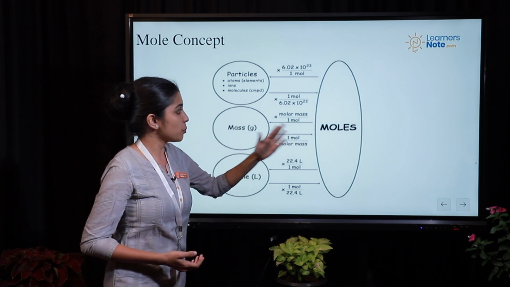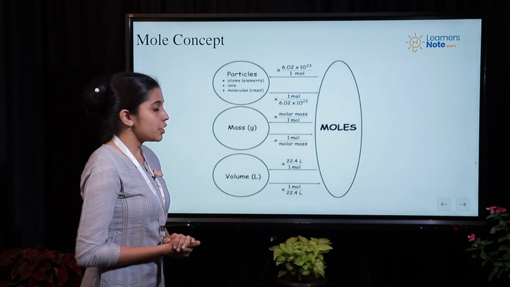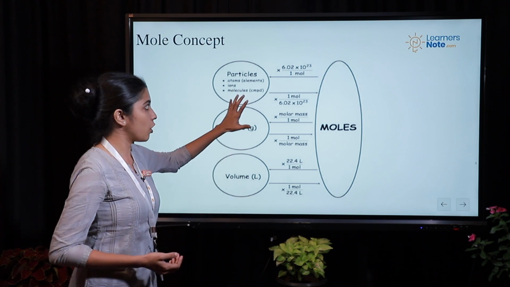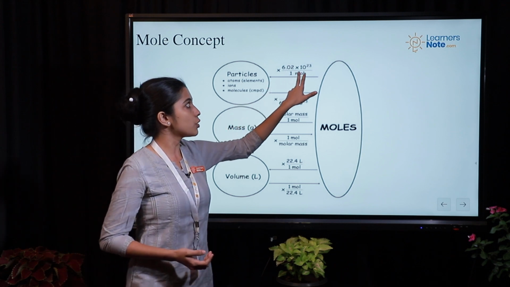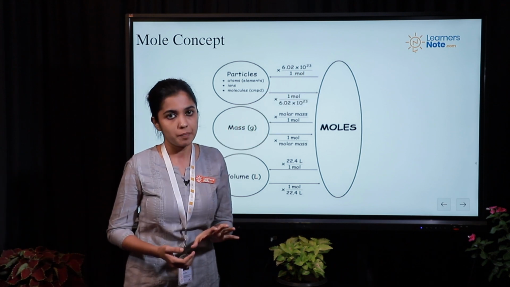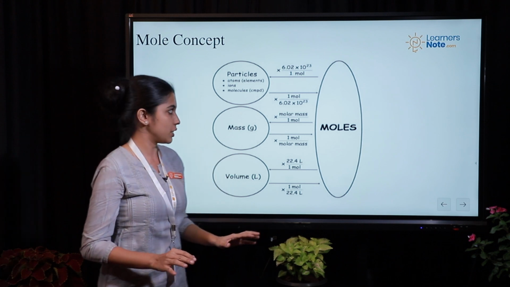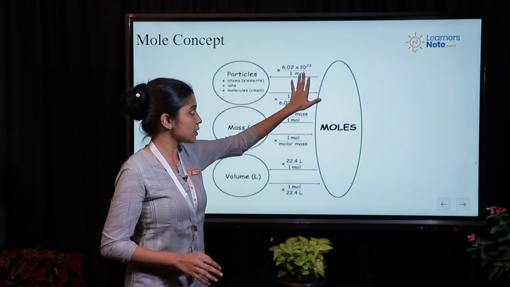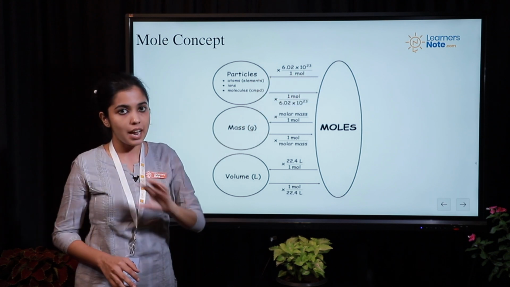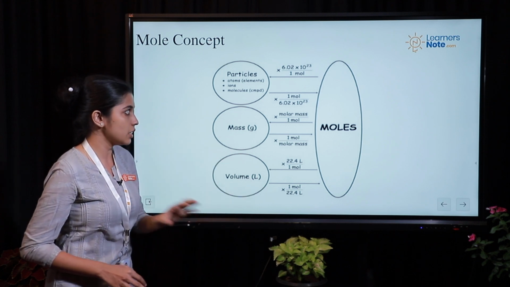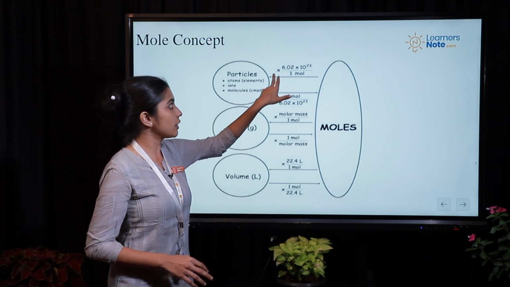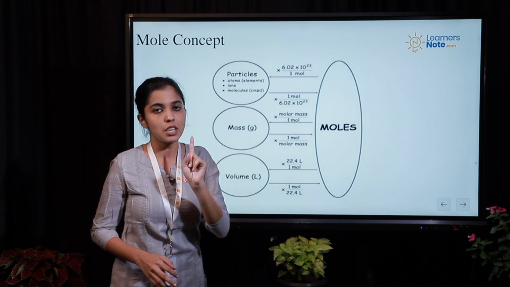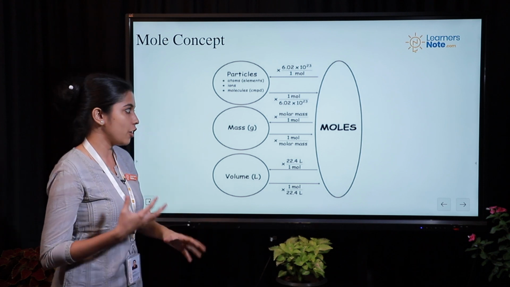If you are trying to explain the mole concept in terms of particles, you can say that 1 mole of any compound or any atom or any molecule will contain 6.02 into 10 raised to 23 particles. That is true for all the conditions. So if you say 1 mole, it definitely has 6.02 into 10 raised to 23 particles. It can be atoms, ions or molecules, it does not matter. And if you say there are 6.02 into 10 raised to 23 particles, then it means that the substance is 1 mole. This is the basic idea of mole concept.